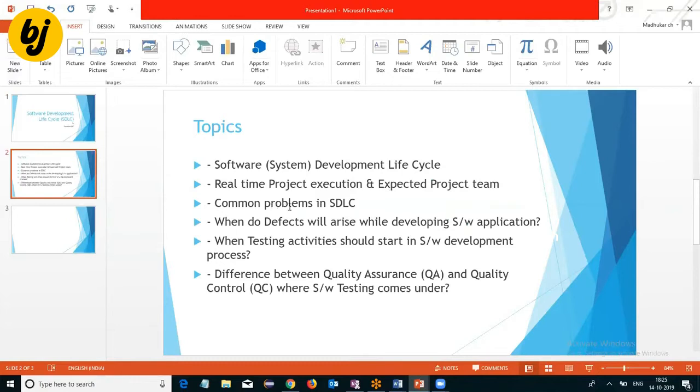What are the common problems in the software development lifecycle? When do defects arise while developing a software application? When should testing activities start in the software development process? Another important one: what is quality assurance and quality control? What is the difference between quality assurance and quality control, and where does software testing come under? These are the topics which I am going to explain in this recording session.